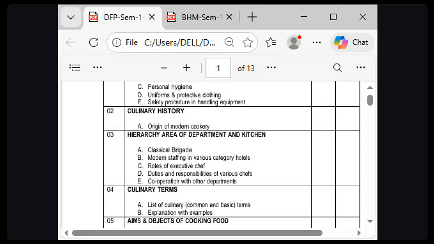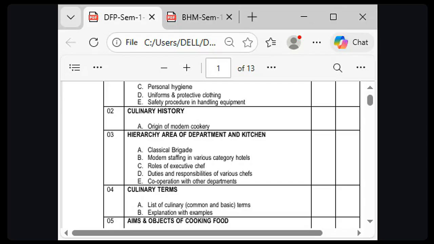What is the classical brigade? The question can come from here. Then modern staffing in the various categories of hotels, different types of hotels and restaurants; as per their budget, they plan for the staff. Roles of the executive chef, duties and responsibilities of the executive chef and of various chefs as well. Next topic is cooperation with other departments: how you cooperate and how you coordinate with the other departments.